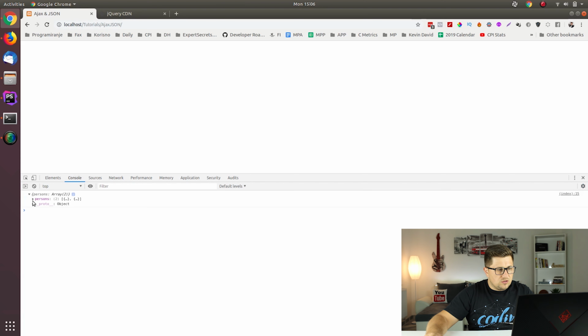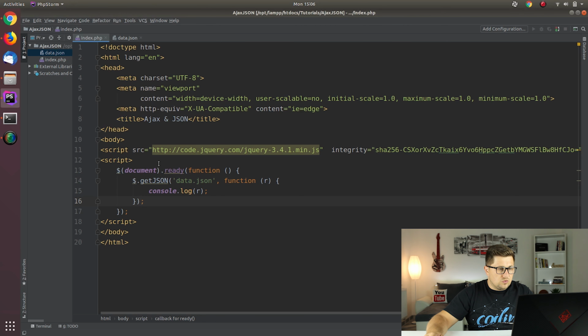Now in the console you can see that we have persons, which is an array with 2 elements, and in our case those are objects. Each object, which I would call a person's identity, has name, last name and favorite colors, and the same thing for the second person. So now let's see how we can print all of this to the body so that we get something.